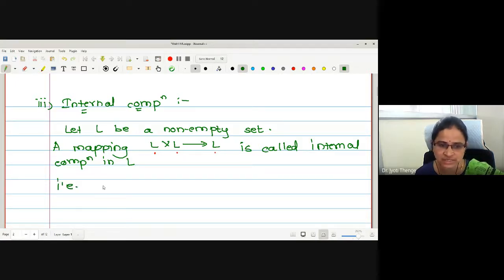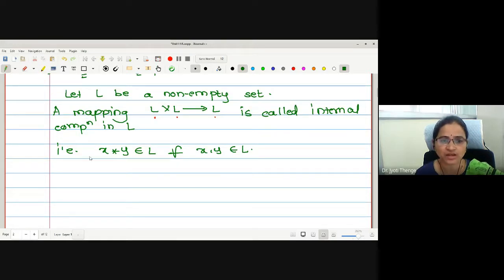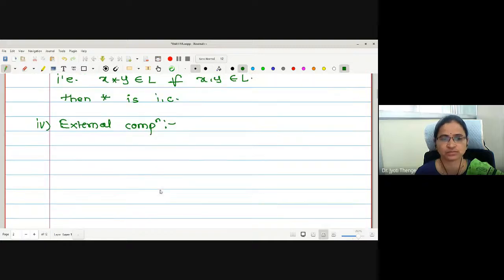That is, whatever star operation I am defining, x star y is in L for all x, y in L again. Then star is an internal composition. Okay, let me go to the next definition, external composition. What is external composition now? I think you can guess a definition.